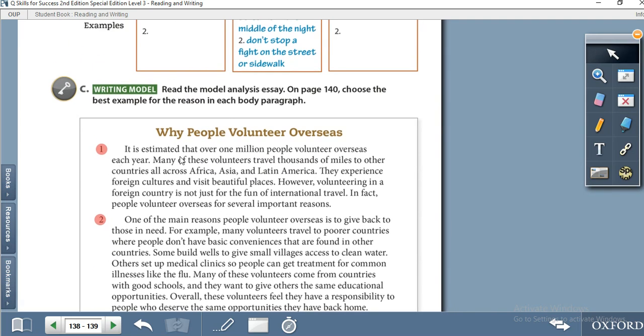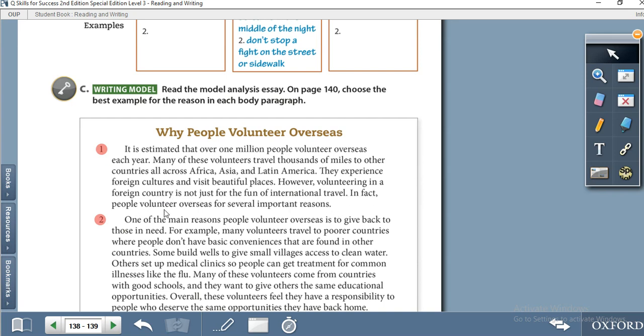Right? It is estimated that over 1 million people volunteer overseas each year. Many of these volunteers travel thousands of miles to other countries all across Africa, Asia, and Latin America. They experience foreign culture and visit beautiful places. However, volunteering in a foreign country is not just for the fun of international travel.